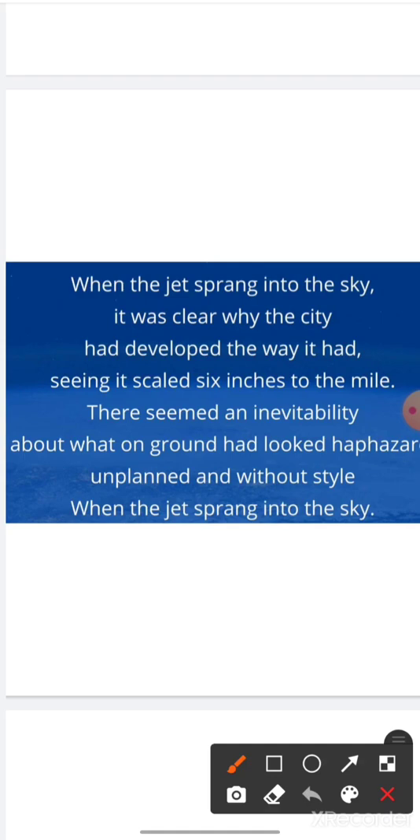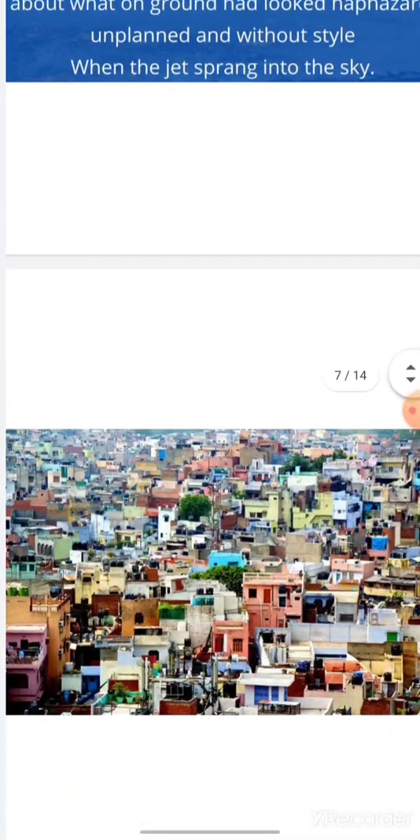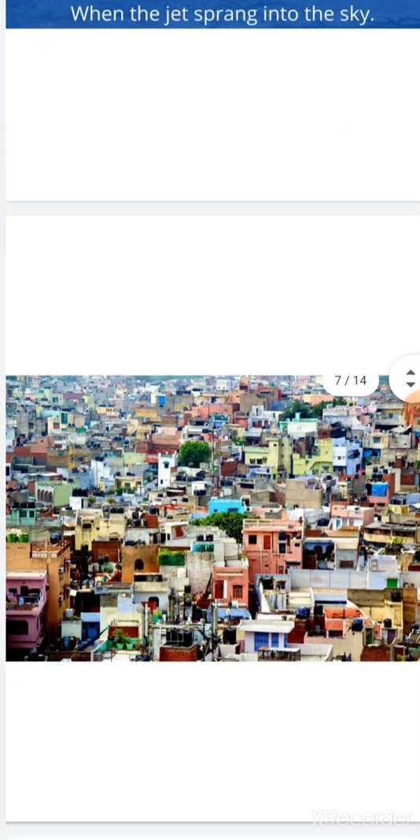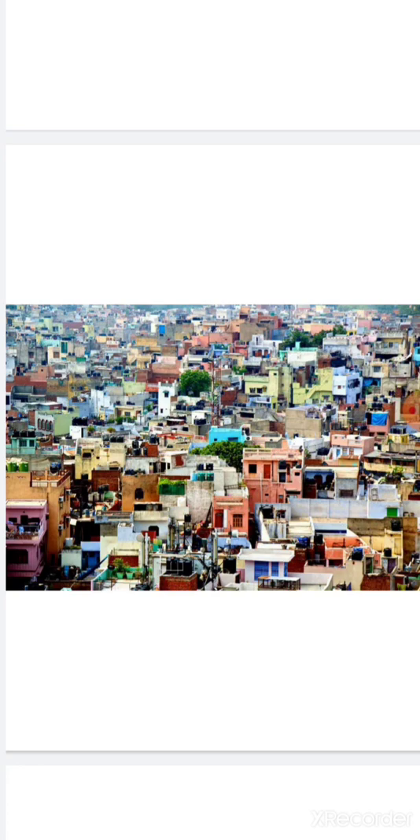So the poet says when the jet sprang into the sky, when the jet went up into the sky, it took off, it was clear why the city had developed the way it had. He could see the city from top. Now when you are on the land and you see the city, how do you see the city? You see the city like this. As you can see in this picture, unevenly distributed houses, unevenly structured houses. There is no systematic arrangement, right?